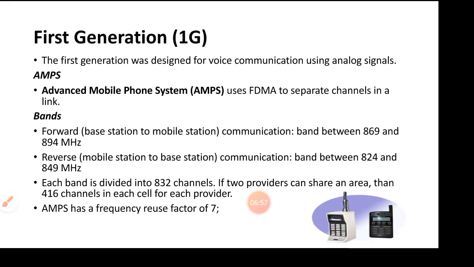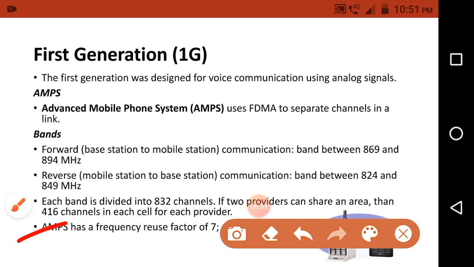Okay, and next, the Advanced Mobile Phone System uses a frequency reuse factor of 7. We already discussed the reuse factor of 7. Here we group the cells, creating a cluster of 7 cells, and each cell in each group contains a unique set of frequencies.